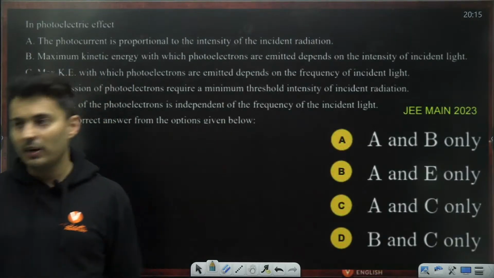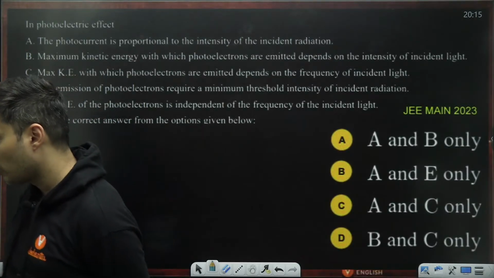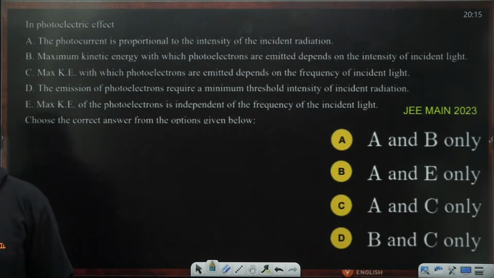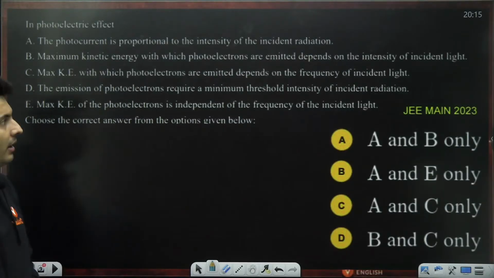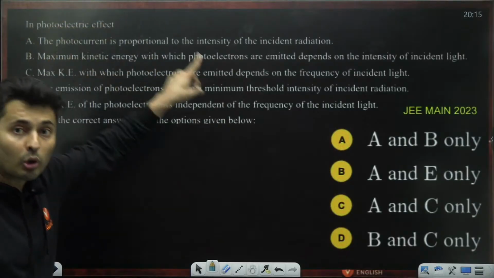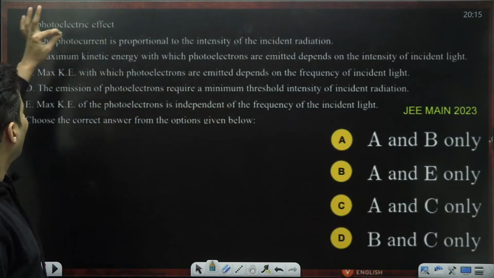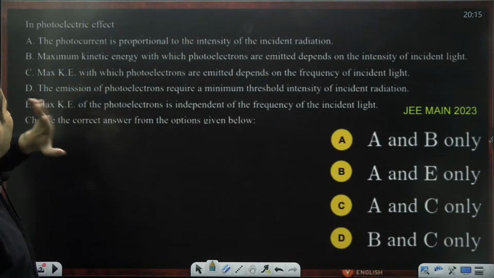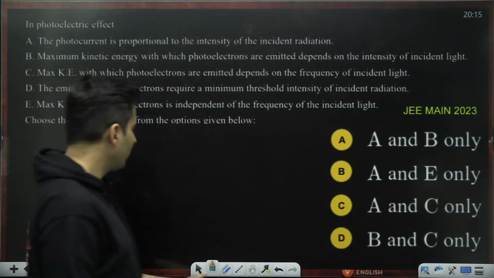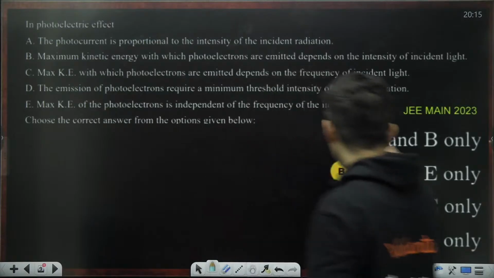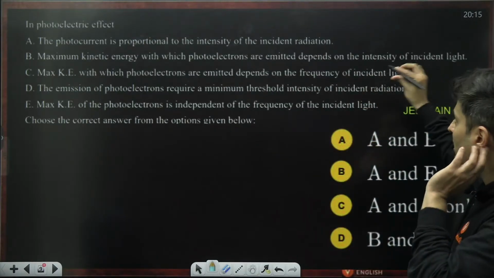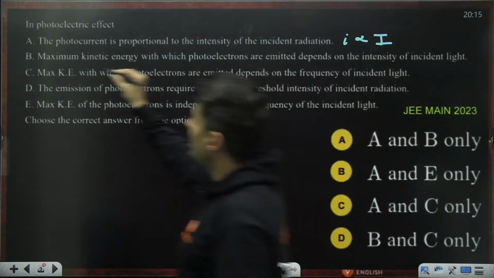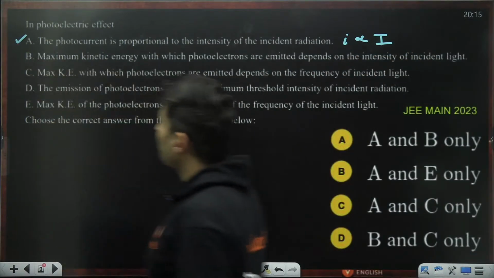Next question, 2023 JEE, a statement based question. Two statements are correct. Which are those two statements which are correct is what you need to identify. Read it carefully. In the photoelectric effect, the photocurrent is proportional to the intensity of the incident radiation. This is correct. Don't look at the options, just read the statements individually. Yes, the current is proportional to the intensity. Definitely option A is correct.